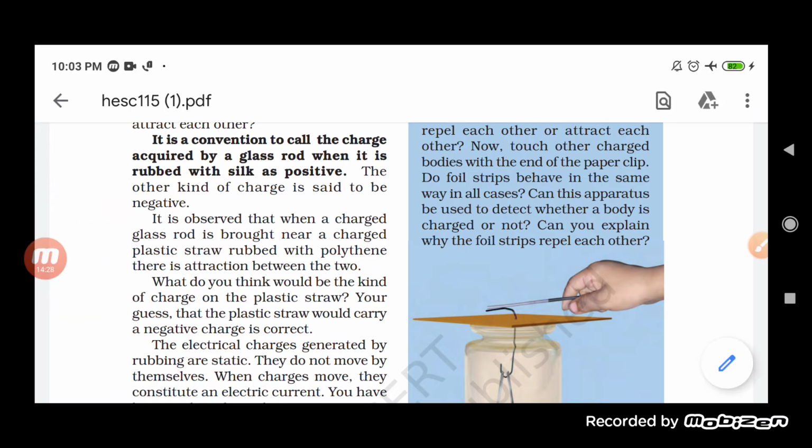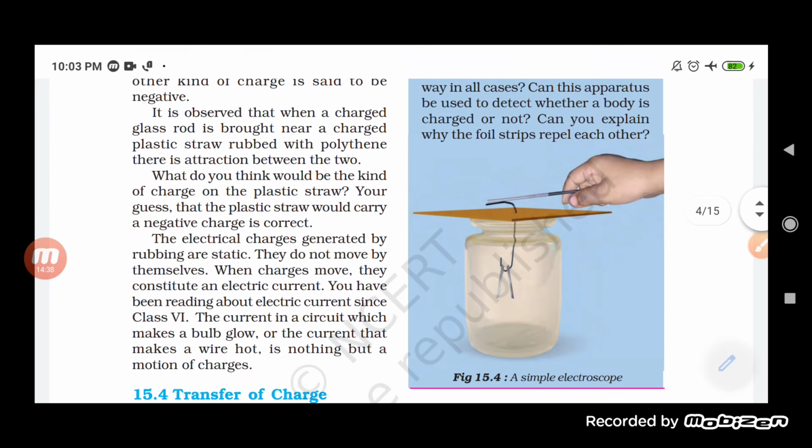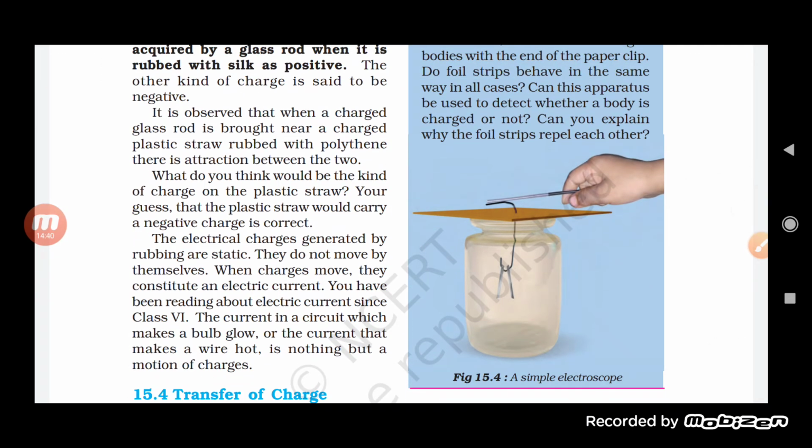The charged glass rod kept near a plastic straw rubbed with polythene shows attraction. Why is it so? Actually, when electric charges are there, the charges between them are one positive and another negative only.